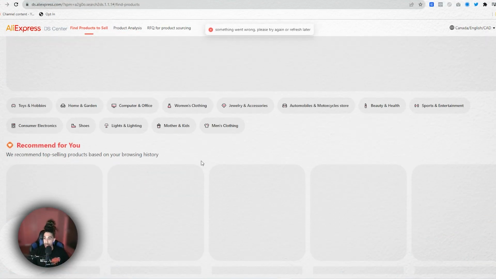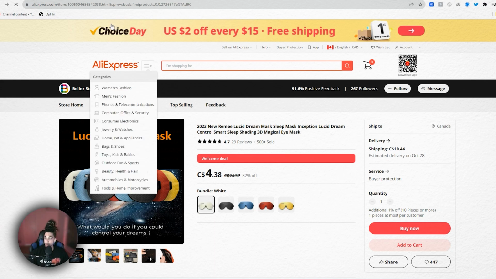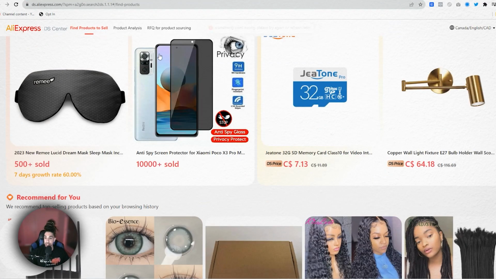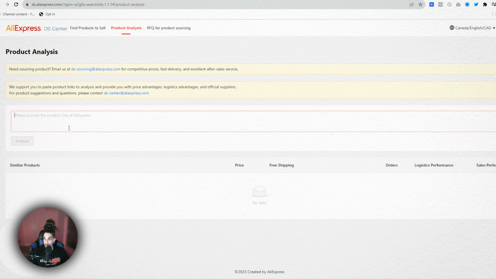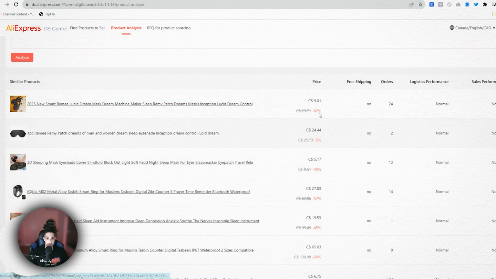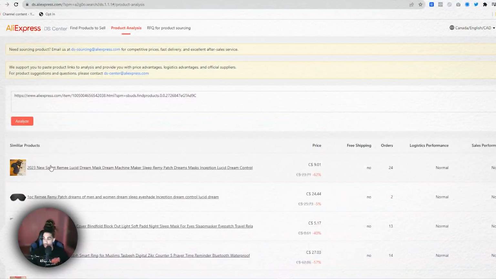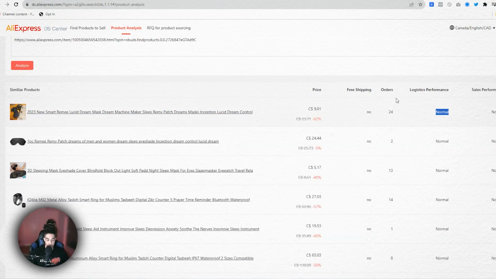So if you use, let's say, one of these products from the feed here, I've seen this product sell very well in the past. You're going to want to copy this link. There's over 500 products sold, and we're going to be able to see the sales volume on it. So we're going to go ahead and search this up in the product analysis. And once this loads up, you guys are going to be able to see sales trends. So you guys can see the amount of orders that this product has for a bunch of different suppliers. And let's see here. This product only has 24 orders.